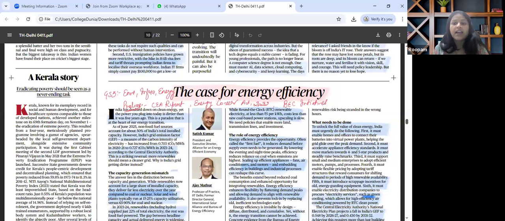What is BEE and its labeling initiatives so far? For mains perspective, we need to know the role of efficiency in a clean energy transition, challenges of transmission, distribution, and losses that we have. We can even interlink it with India's national hydrogen mission. So in this manner, this particular article is to be read and revised. We can even link it with sustainable development goals and India's UNFCCC targets as well.